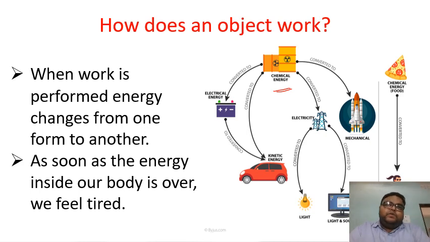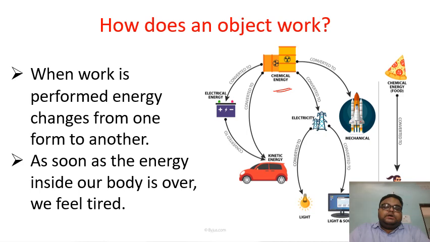We as humans eat food that also has chemical energy. Then that chemical energy is used by our different activities, like our kinetic energy. We are running somewhere, then it is being used as kinetic energy. We are climbing on top of somewhere, so we are increasing our potential energy, right? So we say that when work is performed, energy changes from one form to another.